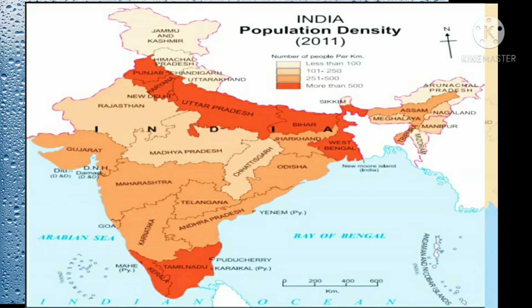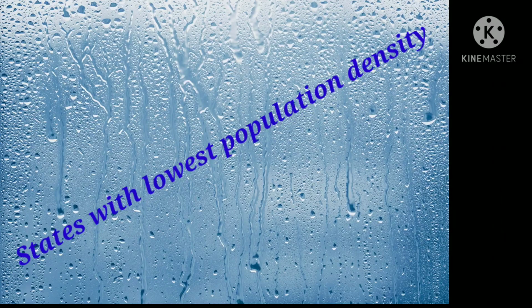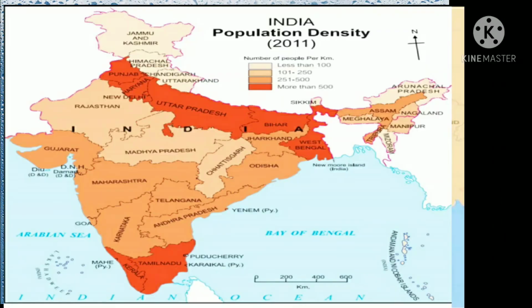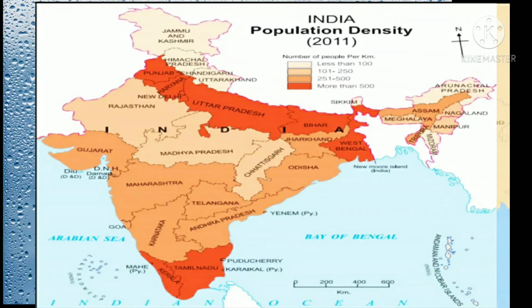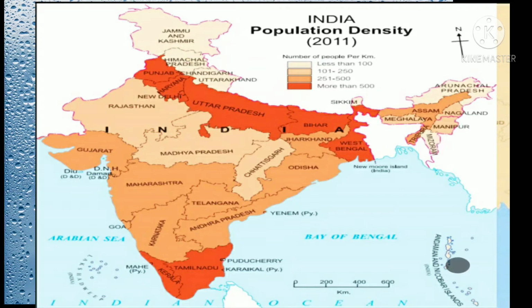Our second question is the states with lowest population density. Again, we are going to observe 6.1b because it shows India's population density. Now we are going to see the shade which shows the lowest population density. Here you see the lighter shade, less than 100. Let's see which are the states. See Sikkim here, Arunachal Pradesh, Mizoram and Andaman Nicobar Islands showing lowest population density.